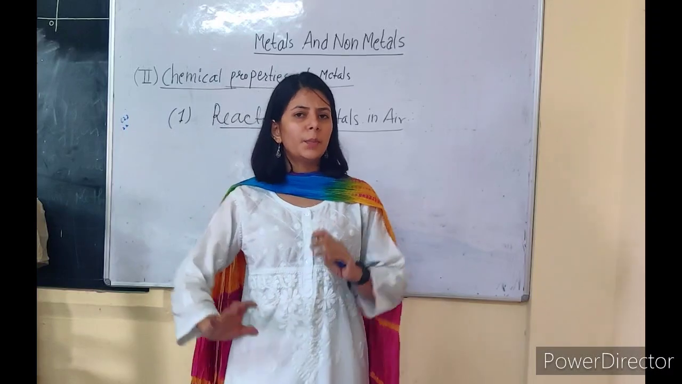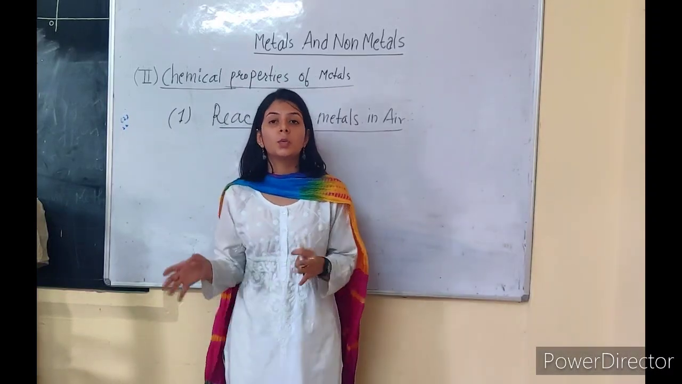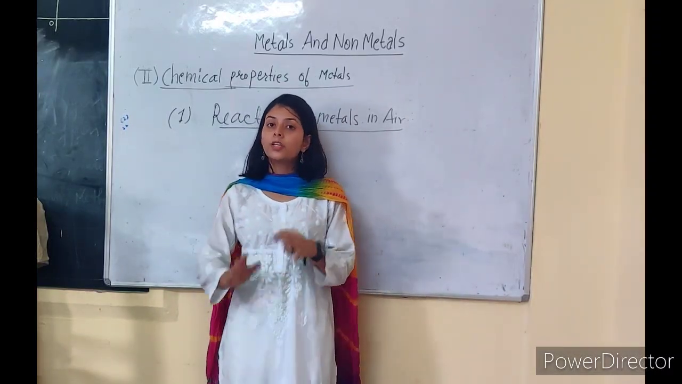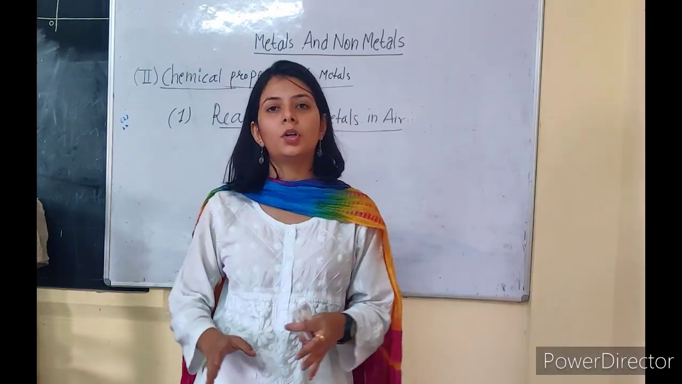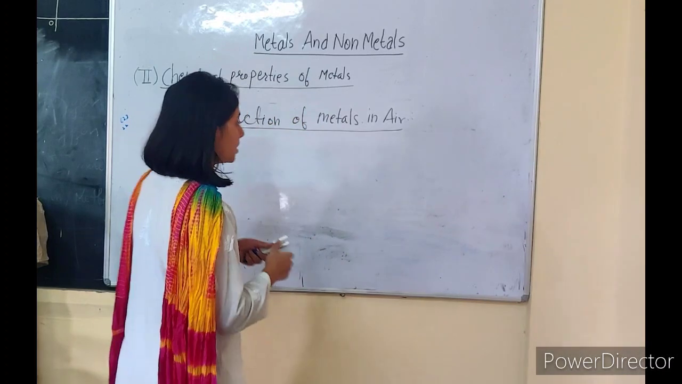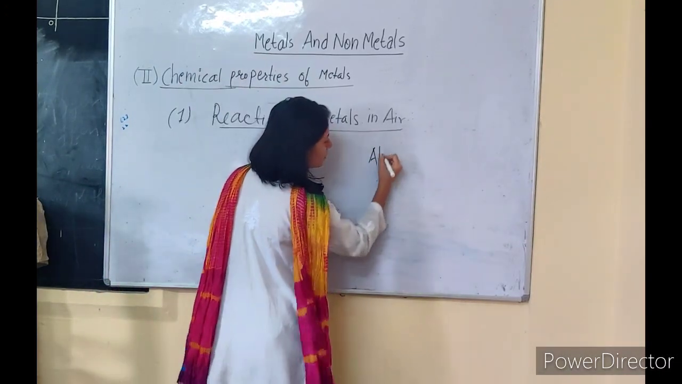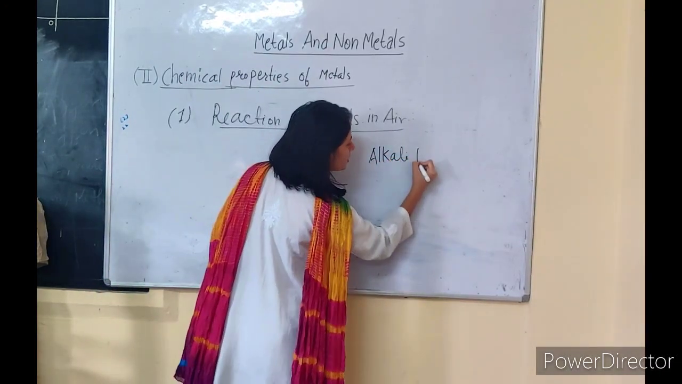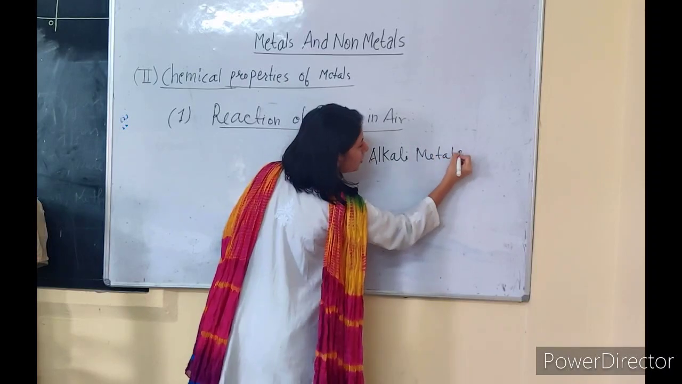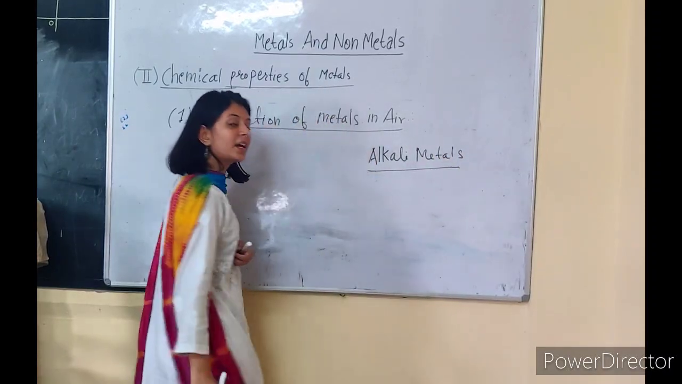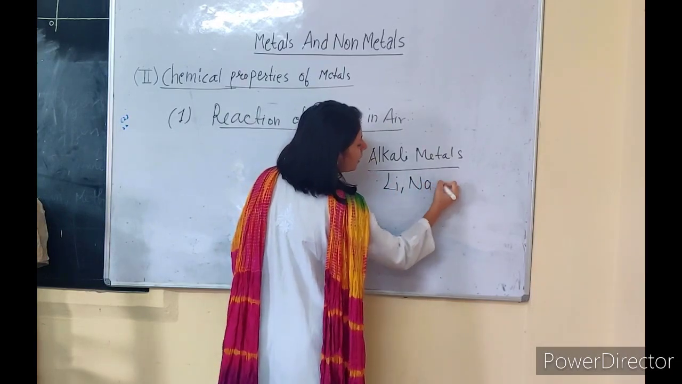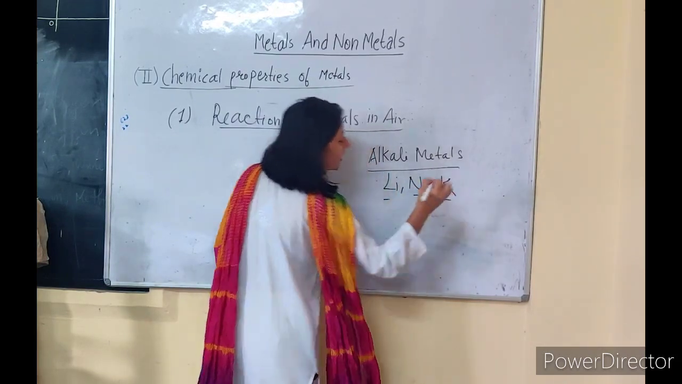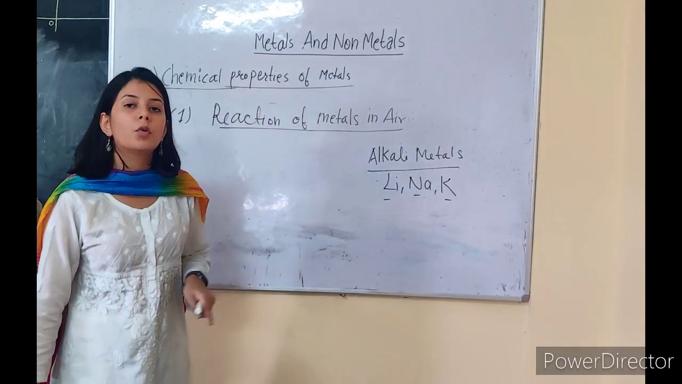Now generally the metallic oxides are not soluble in water. But we have some metallic oxides which are highly soluble in water. You remember that concept, we have seen 3 alkali metals, right? So why are those metals known as alkali metals? Because the metallic oxides of those 3 metals, that is lithium, sodium and potassium, are soluble in water.